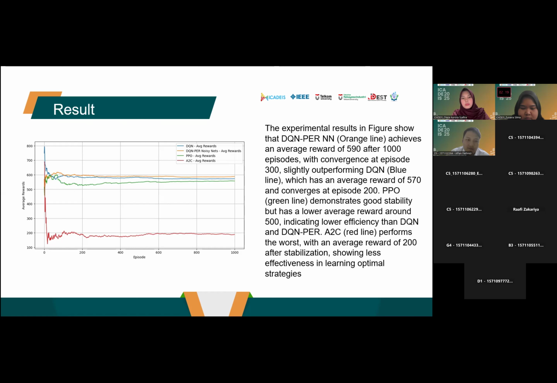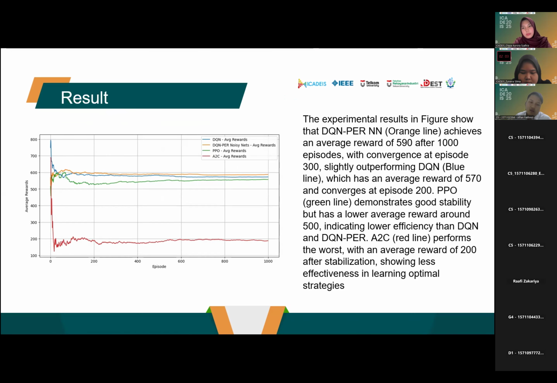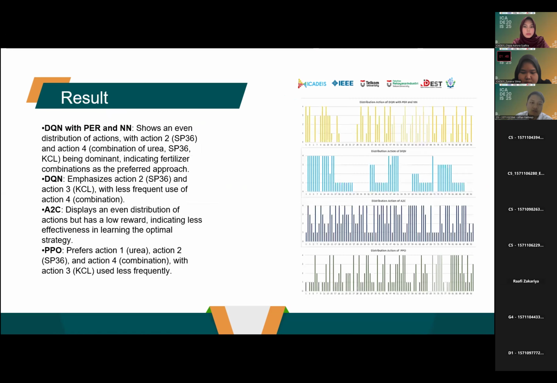PPO, the green line, demonstrates good stability but has a lower average reward around 500, indicating less efficiency than the deep neural network and the deep neural network with prioritized experience replay and noisy network. A2C, the red line, performs the worst with an average reward of 200 after stabilization, showing less effectiveness in learning optimal strategies.